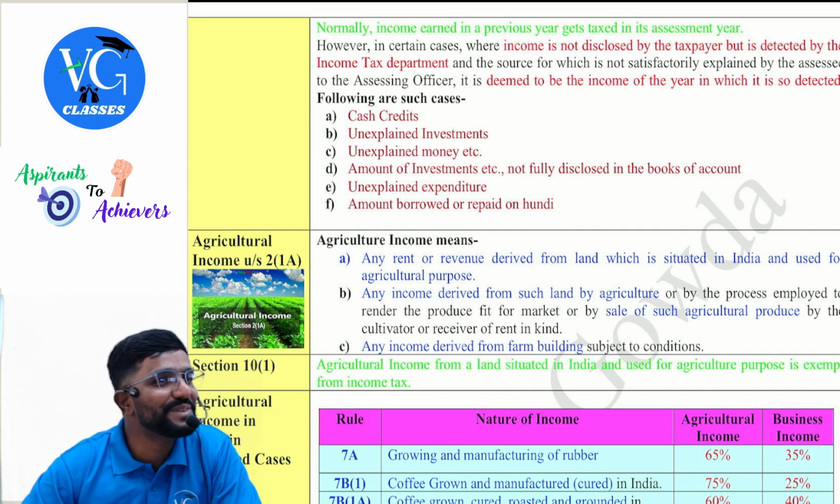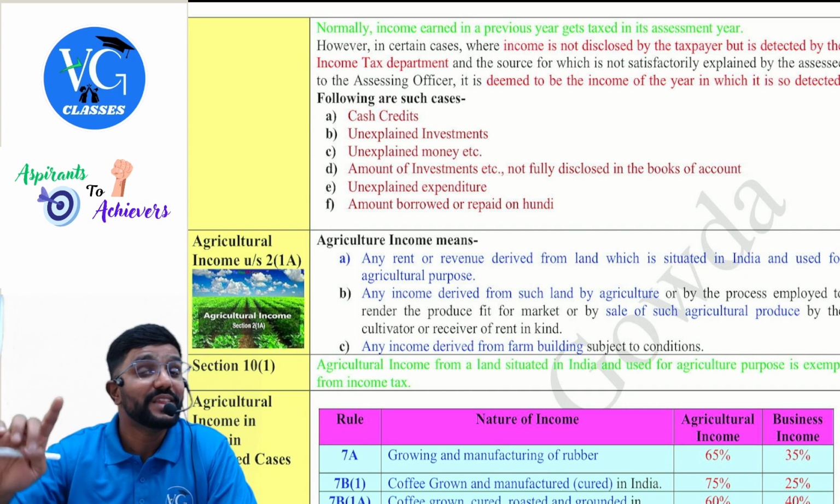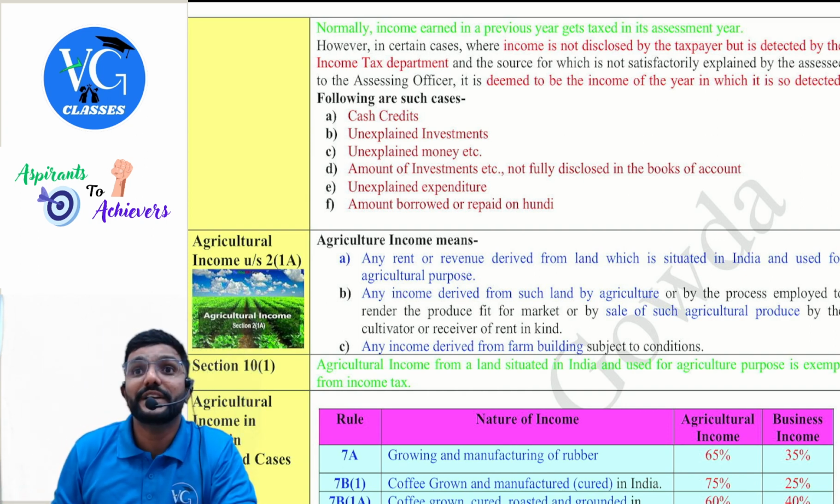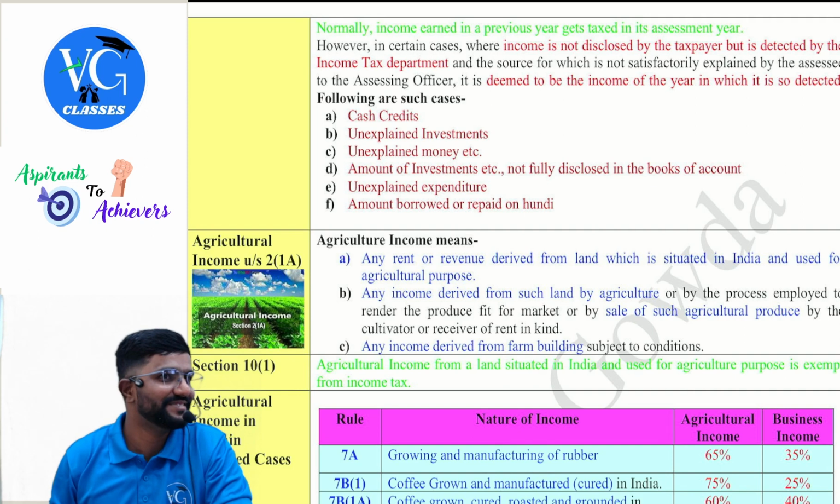If you are not able to explain, or what you explain does not satisfy the assessing officer, the amount spent will become your income, guys. Fair enough. Obviously, if you are spending 100 rupees, first you should have it. Now you guys have the concept of credit cards and all.